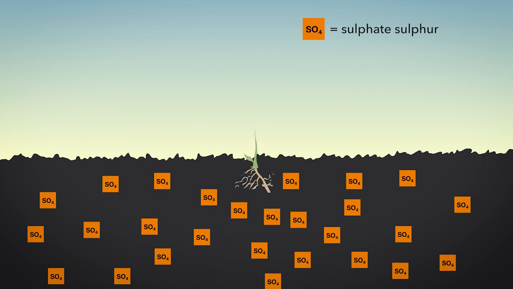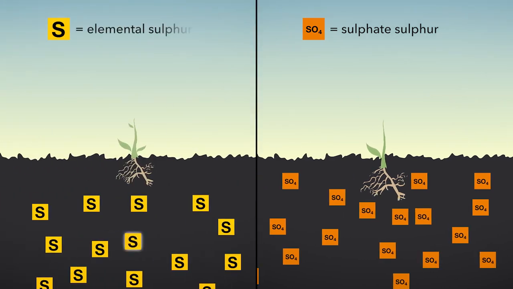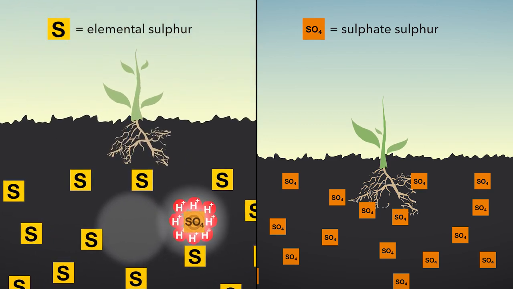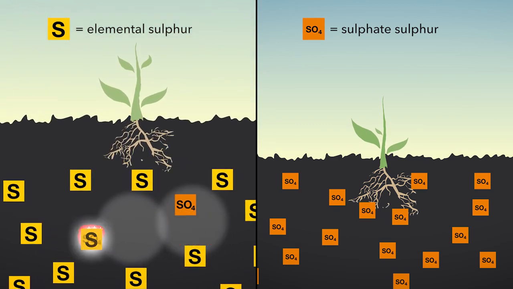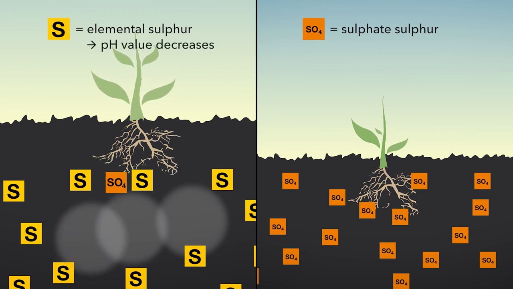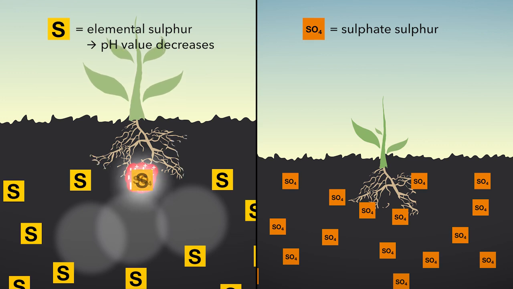However, various types of sulfur can be applied as a fertilizer. For example, sulfate sulfur, elemental sulfur, or gypsum are often used. If sulfur is present in its elemental form, it has first to be converted into sulfate before it can be absorbed by the plant. That takes time, and during the microbial conversion process, protons are released, reducing the pH level of the soil.